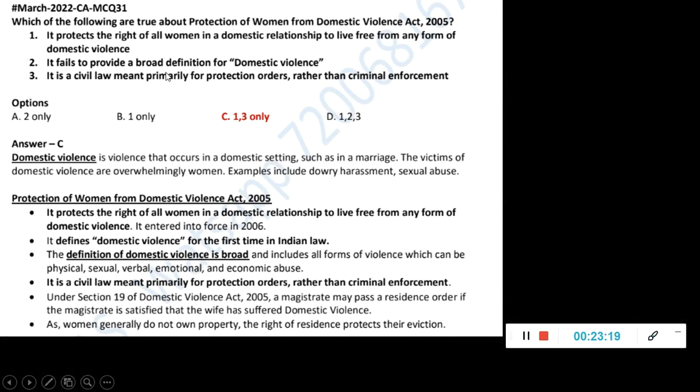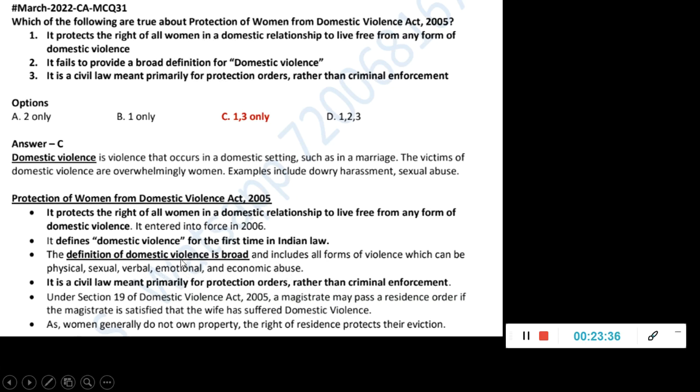So here 1, 3 only, because the second statement is telling it fails to provide a broad definition, but actually it provides a very detailed definition. Okay, which includes all the forms of violence: physical, sexual, verbal, emotional, economic, any kind of abuse, everything is mentioned. It's a very broad definition. So the second statement is wrong. Okay, and the first one is correct, and the third one is correct.